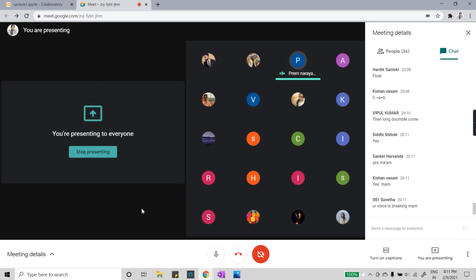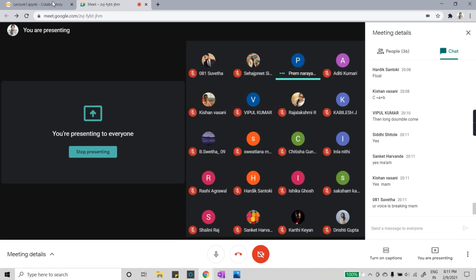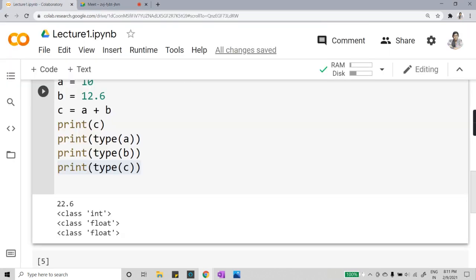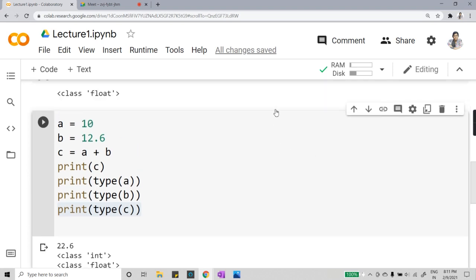Is this the same in Python, or is it the same as JavaScript? See, Premnaran, here we do not specify any data type, right? Your question is whether I can store a single value in this variable or multiple values. You can store a single value in Python.